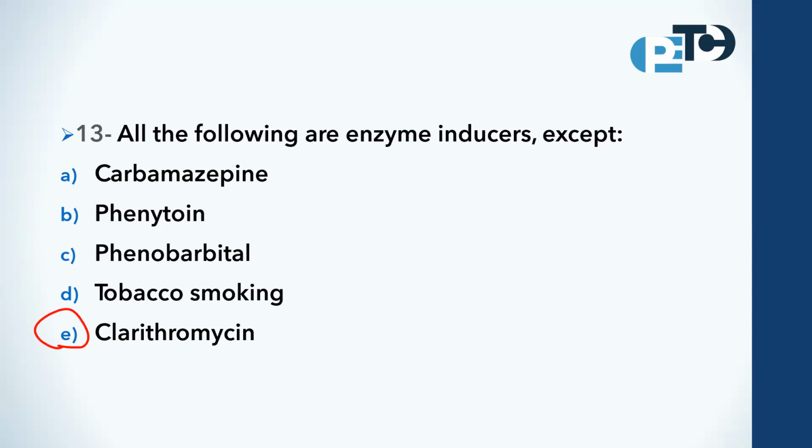I put some general points to help you remember which are inducers and which are inhibitors. First rule: all anti-epileptic drugs are inducers except one.